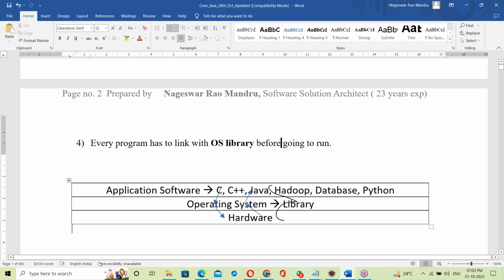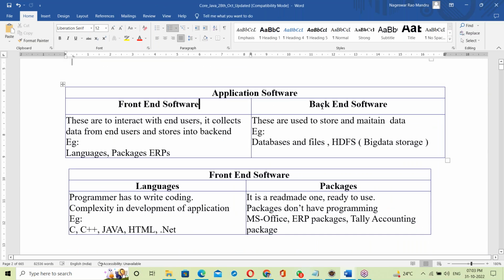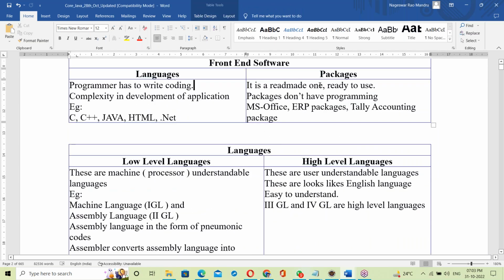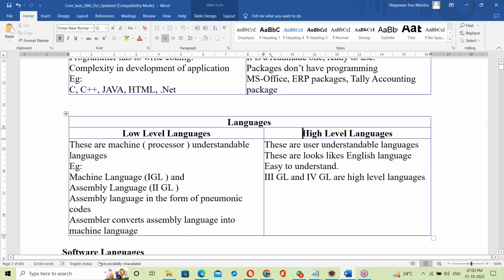Next, the OS was discussed, front end and back end, and low level language were discussed.